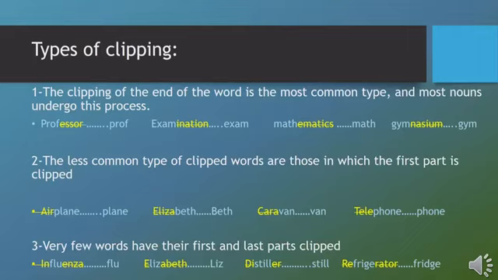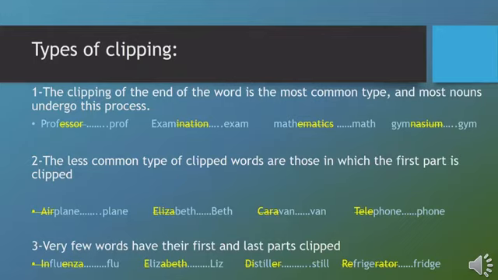Airplane is the word before clipping. After clipping the first part, air, what remains is plane. So plane stands for the whole word. Both airplane and plane refer to the same thing, but plane is the clipped word.